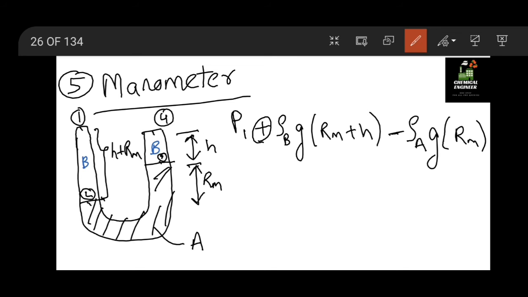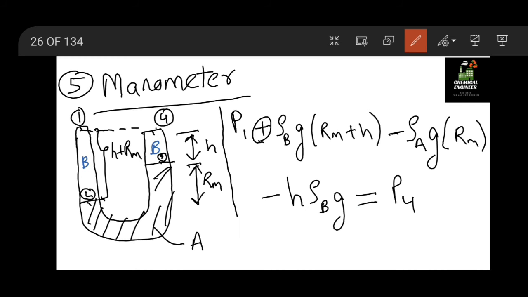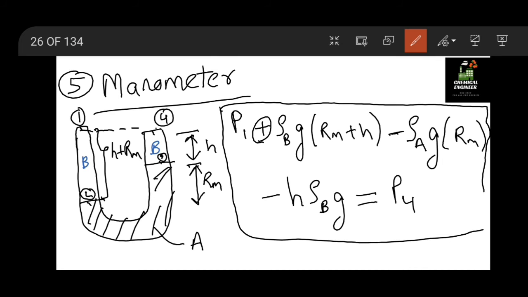Similarly for fluid B from point 3 to point 4 the height decreases from the top, so we take minus h into rho B g, and this equals P4. Please note down this equation because it is a basic example of how to calculate pressure in a manometer.